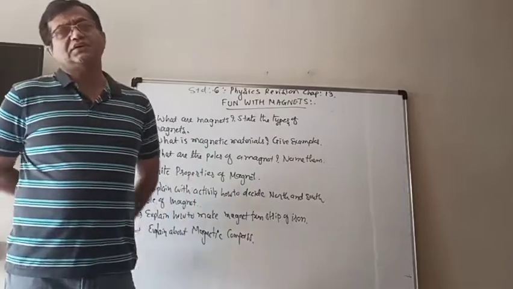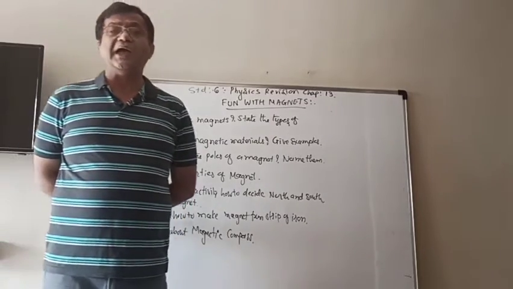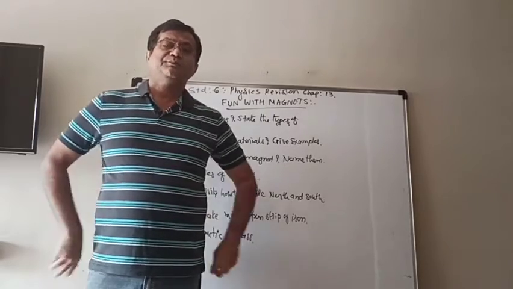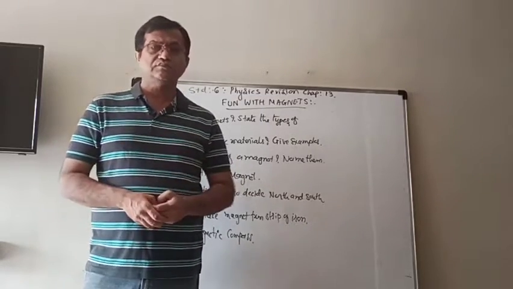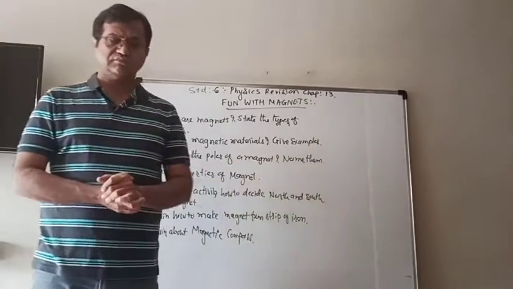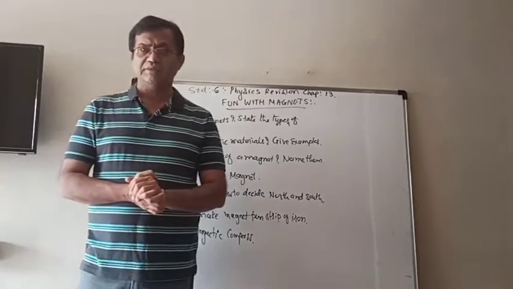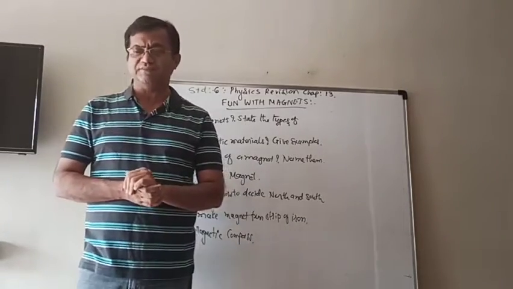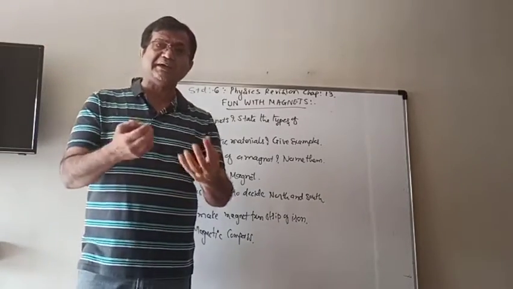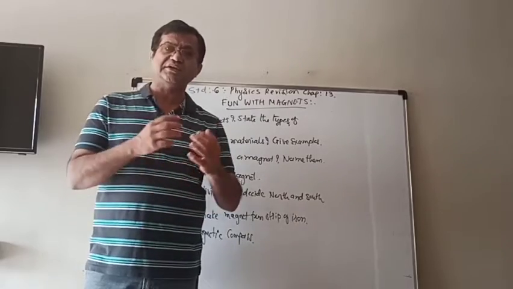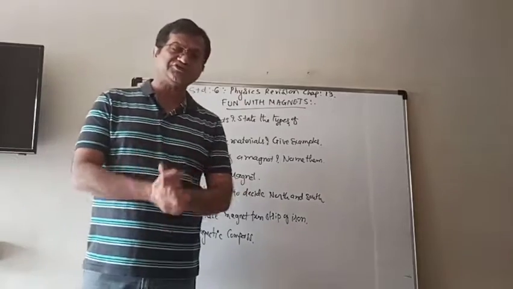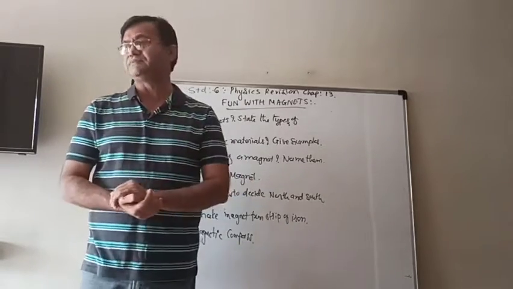Then we saw that when you put any type of magnet in iron dust or iron filings and then pick it up, you will see that only at both ends a large amount of the magnetic material is attracted, but in the middle portion only a little.